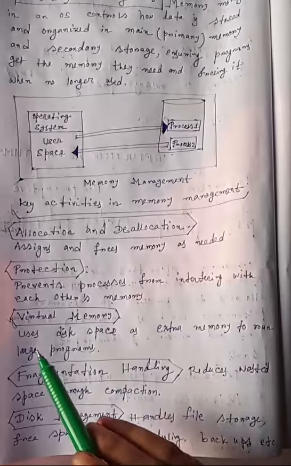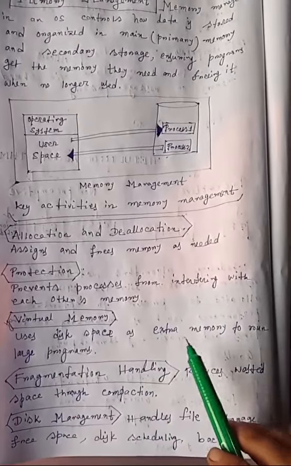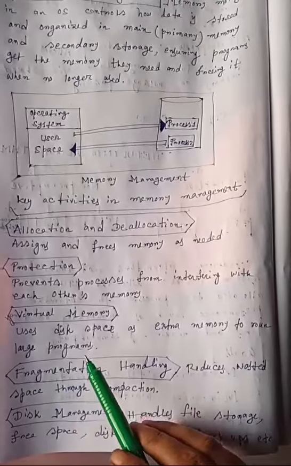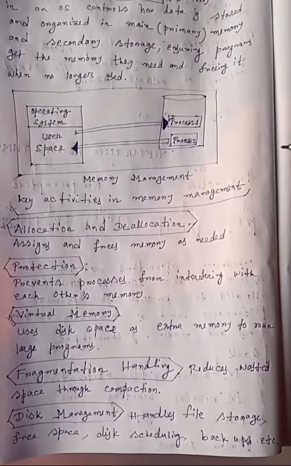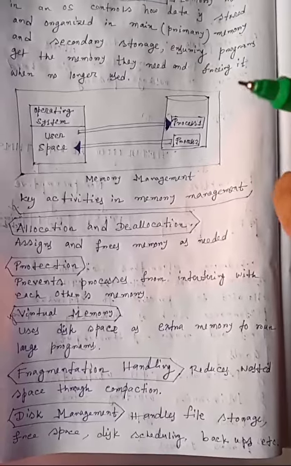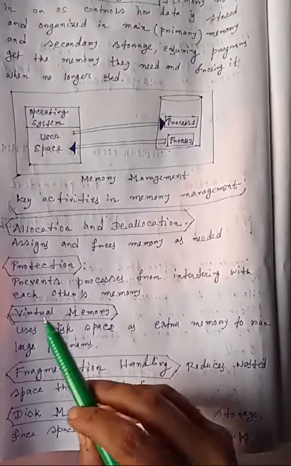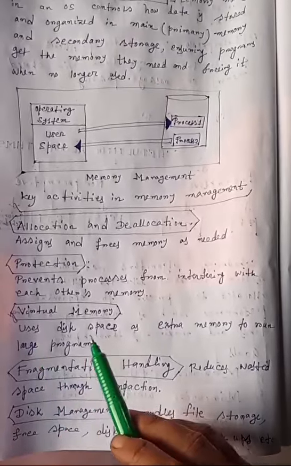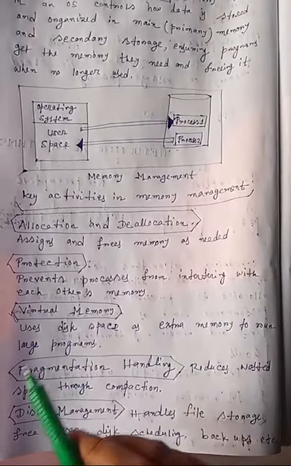Third, we have virtual memory. It uses disk space as extra memory to run large programs. When large programs are in execution, they require extra memory or large amount of memory. That's when virtual memory comes to use, and that's when it uses disk space. Operating system uses disk space as extra memory for running large programs.